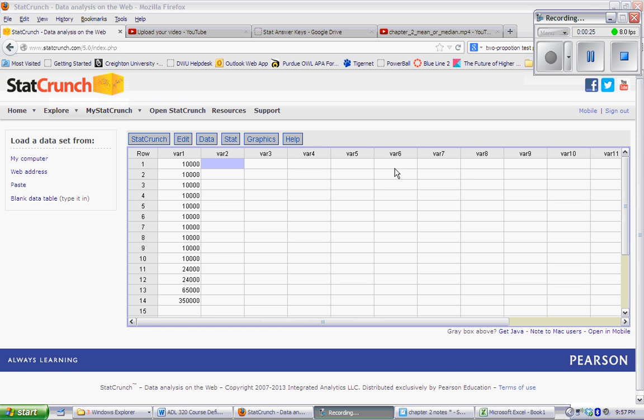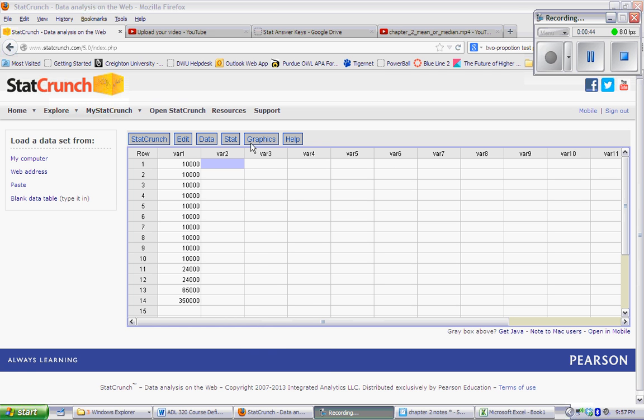I have two middle-level managers that are making right around $24,000 a piece. I have a local manager making $65,000, and then I have a CEO or some other person at a high level making approximately $350,000.